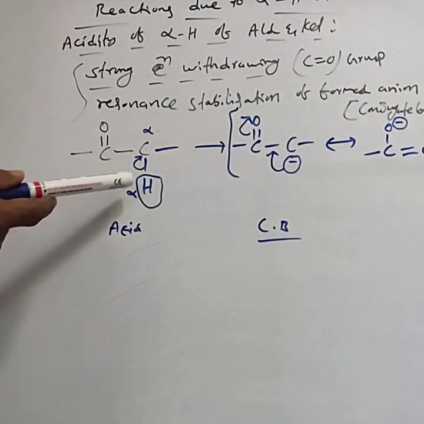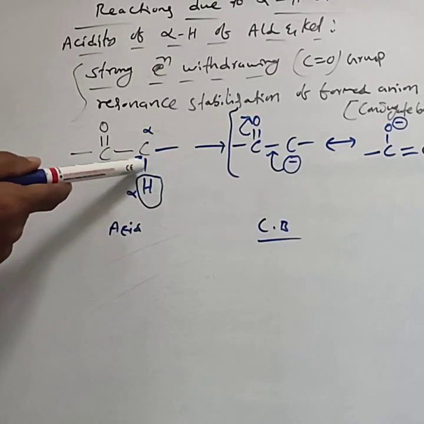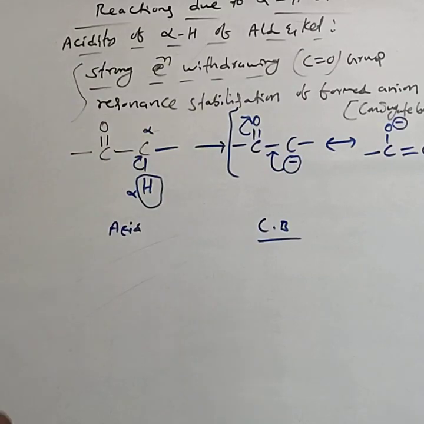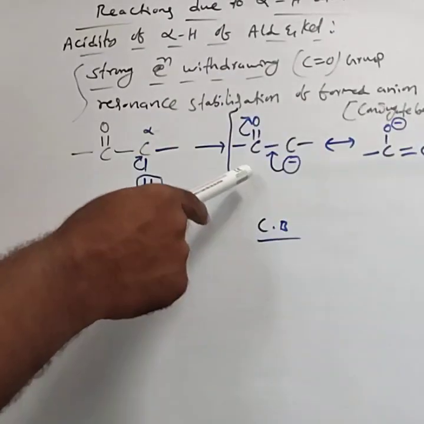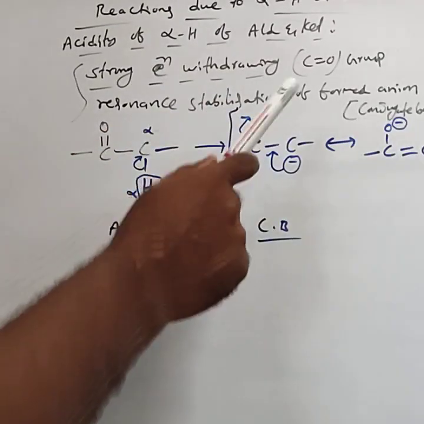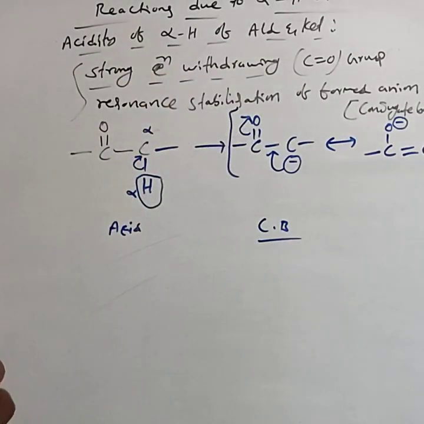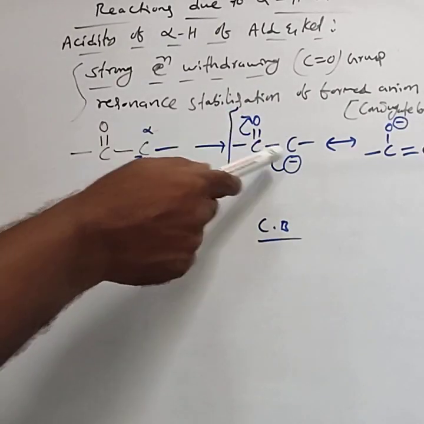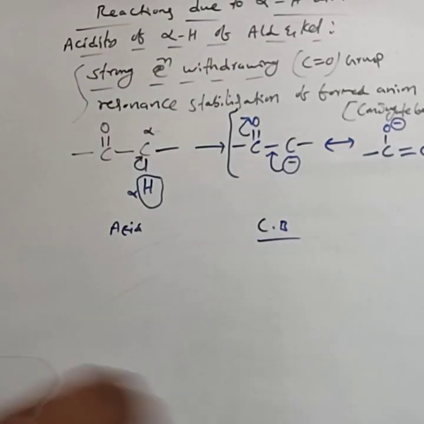This is the example. If this alpha hydrogen atom is lost, these electrons move towards the carbon atom, and that carbon gets the negative charge. This is the anion form. This anion is stabilized by resonance due to the strong electron withdrawing nature of the carbonyl group, with the negative charge moving towards the carbonyl group.